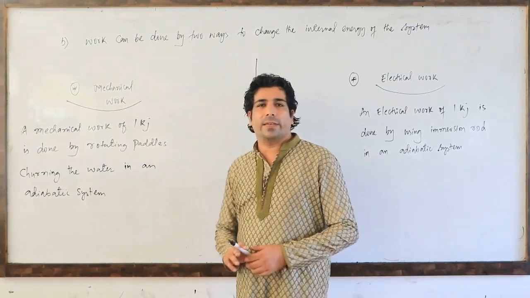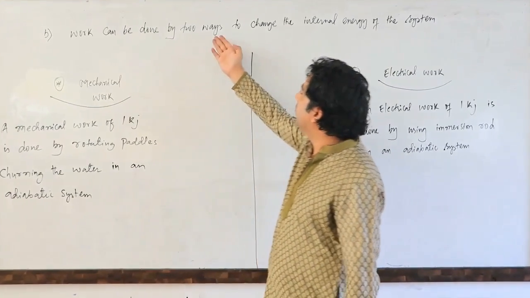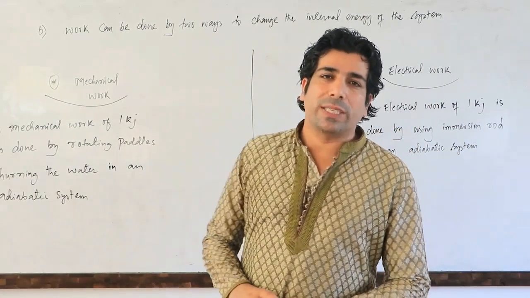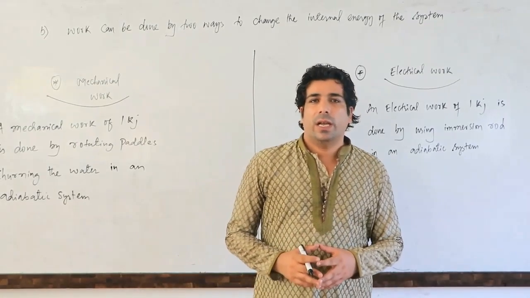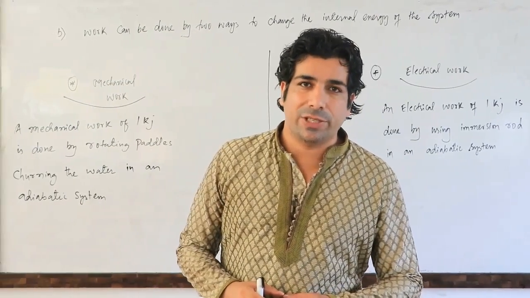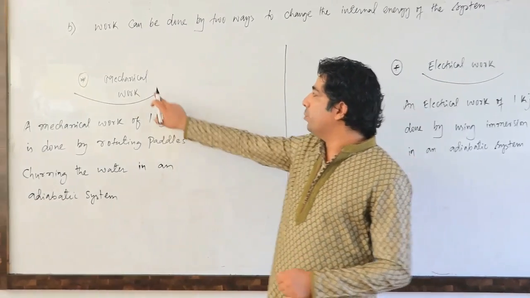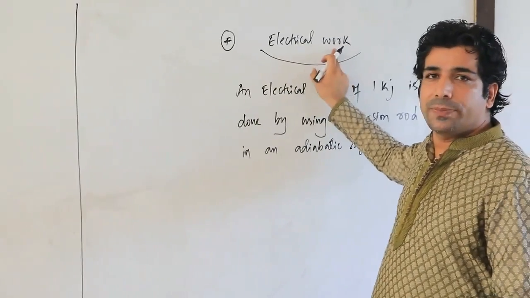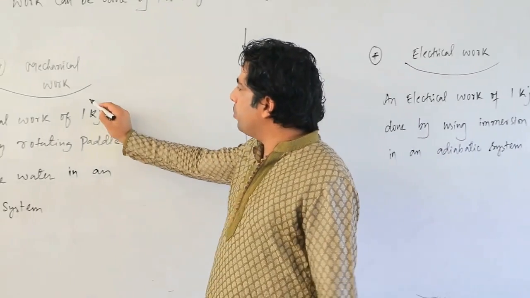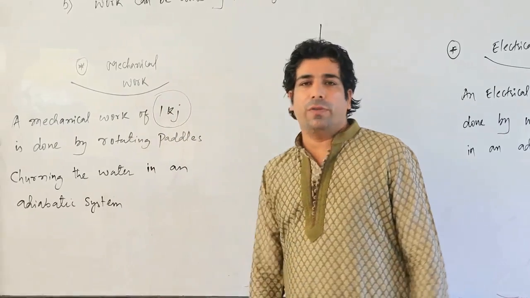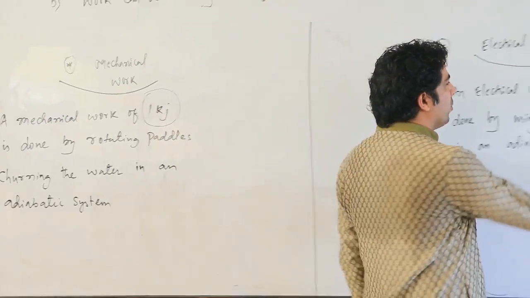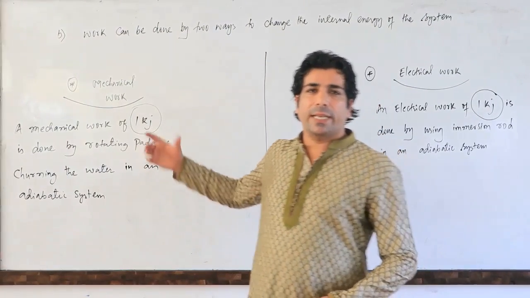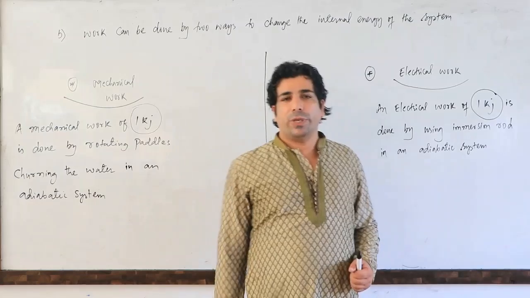So let's have a look at the second factor now. Work can be done by two ways to change the internal energy of the system. So what are the two possible ways by which we can do the work and the internal energy of the system will change by doing the work? Let's have a look. First way is the mechanical work and the second one is the electrical work. But look here, my dear friends, here I am doing 1 kilojoule of mechanical work, and here also I am doing 1 kilojoule of electrical work.